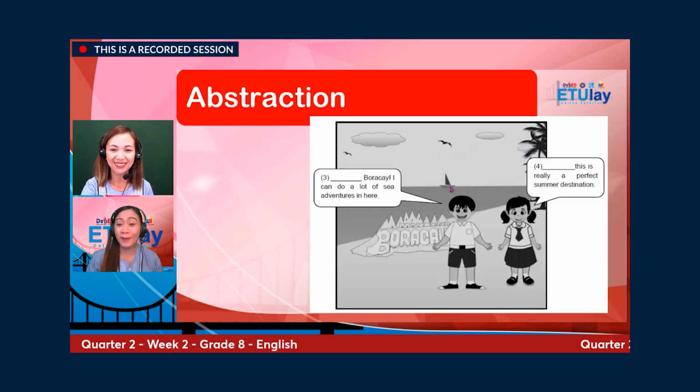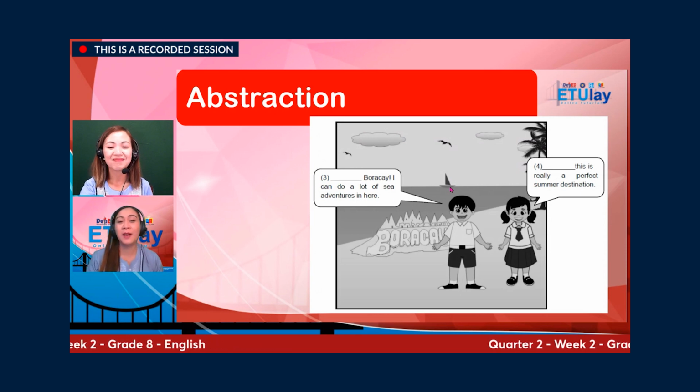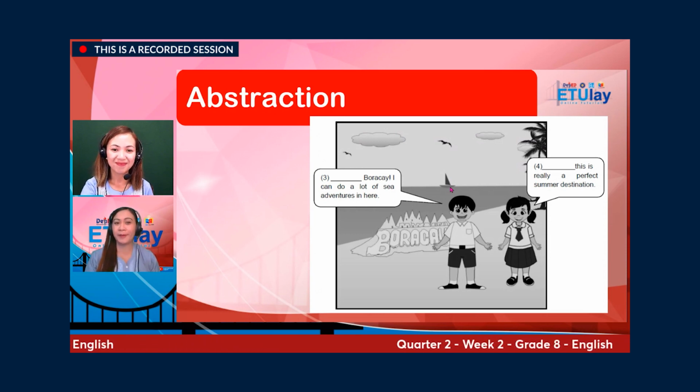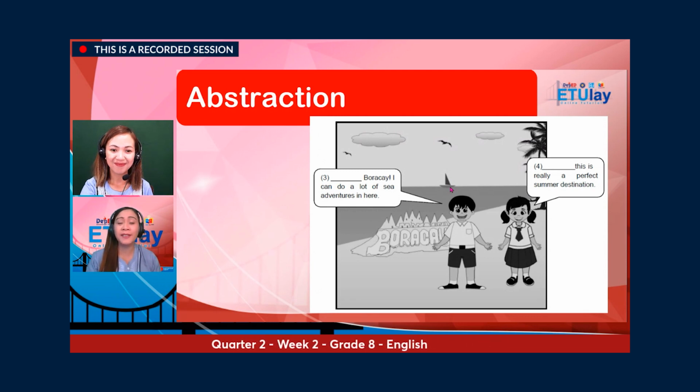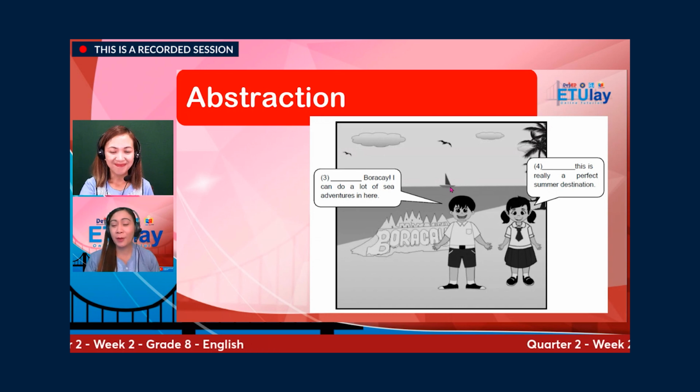And another conversation here in number 3 and number 4. Blank Boracay, I can do a lot of sea adventures in here. For number 4, blank, this is really a perfect summer destination.